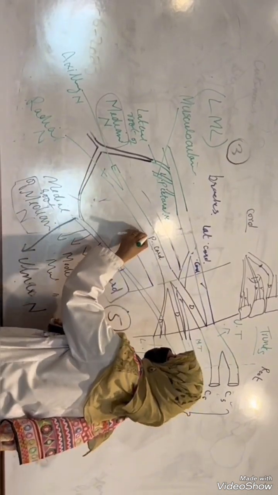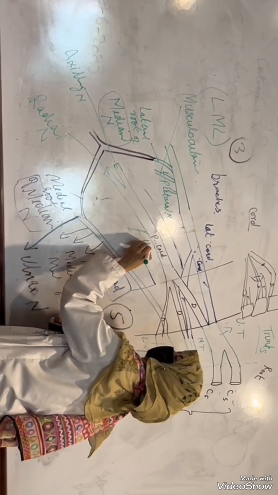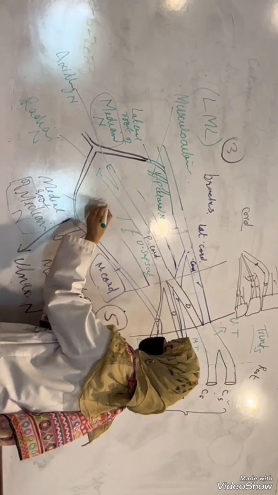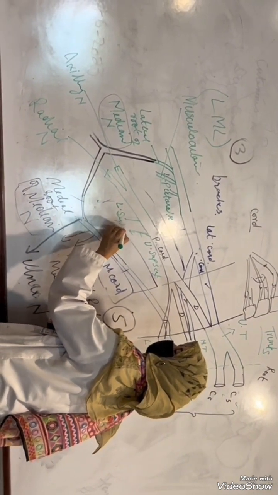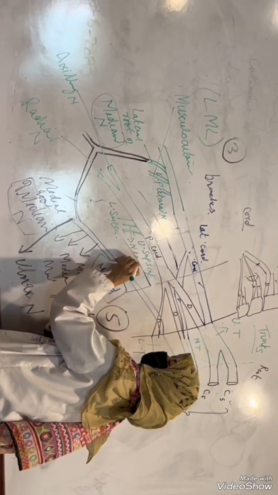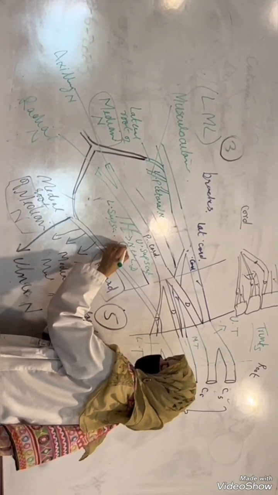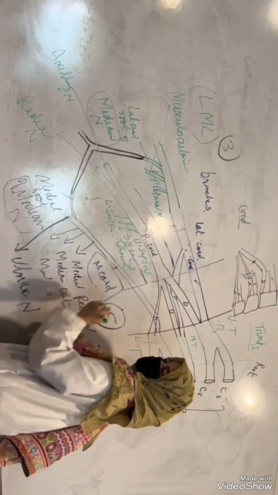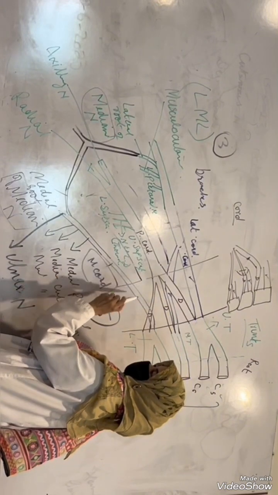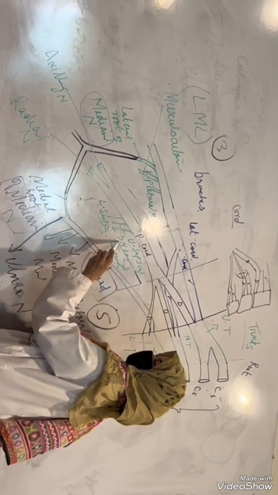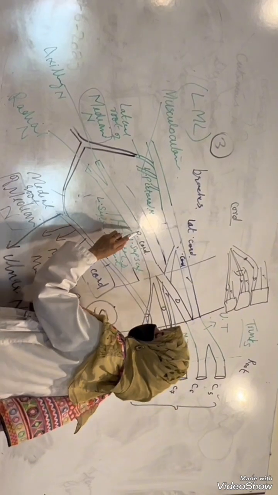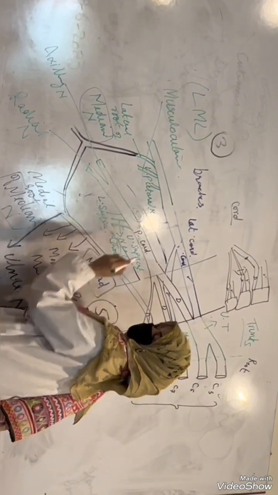Then it gives rise to the upper subscapular, then the lower subscapular, and the nerve to latissimus dorsi. Another name is thoracodorsal. So if we count the axillary nerve, radial nerve, upper subscapular nerve, lower subscapular nerve, and nerve to latissimus dorsi or thoracodorsal, again, the posterior cord has got 5 branches.